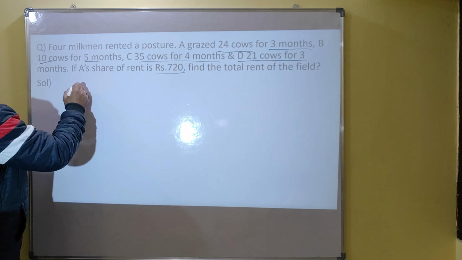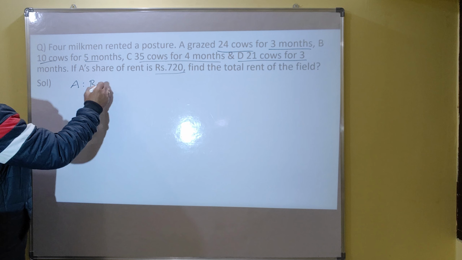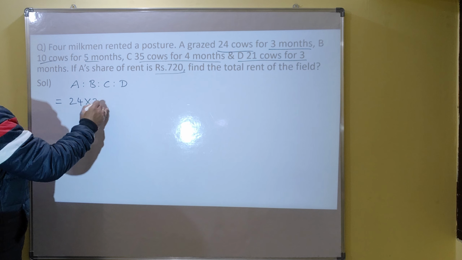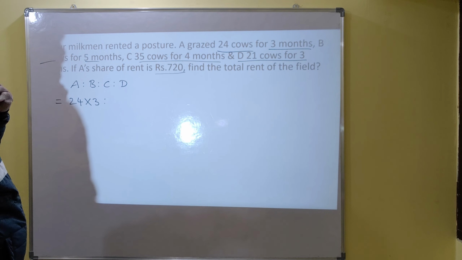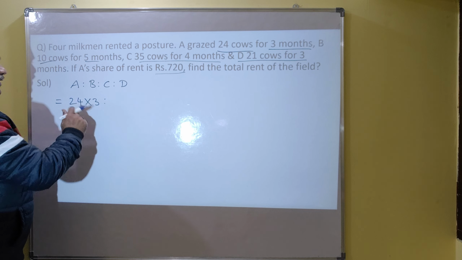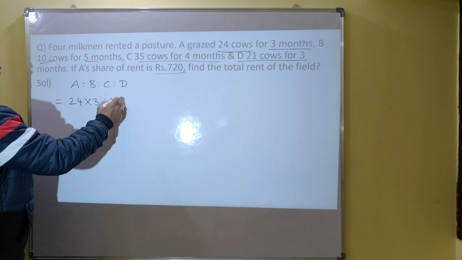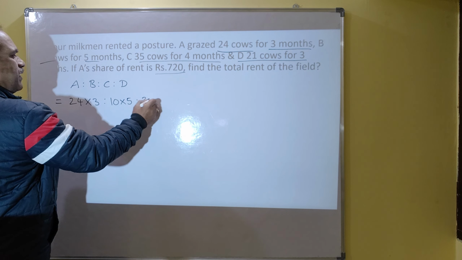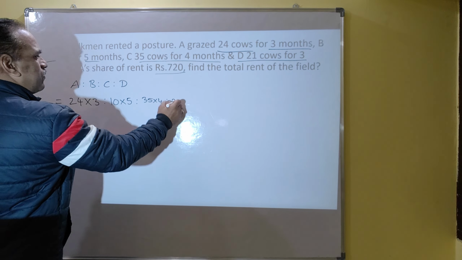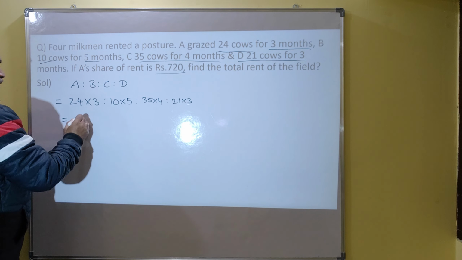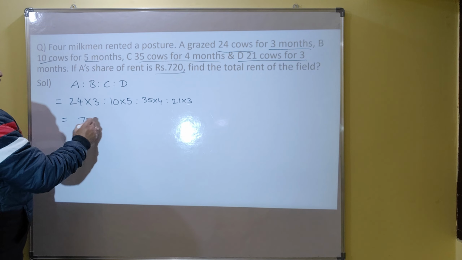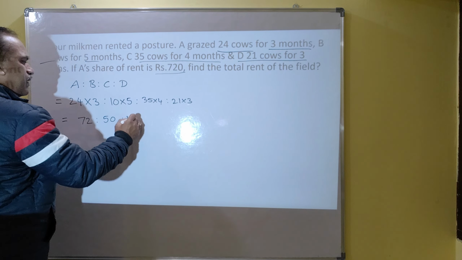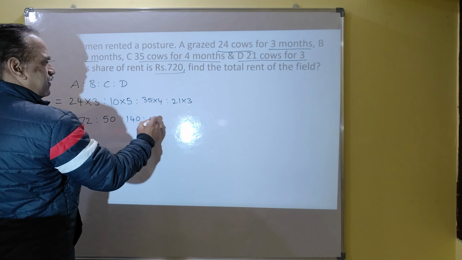A grazed 24 cows. So what we need to find is A is to B is to C is to D. A grazed 24 cows for 3 months, so the duration is 3 months for A and we have to multiply with 3. B 10 cows for 5 months. C 35 cows for 4 months. D 21 cows for 3 months. If you simplify this, what you will get is 72 is to 50 is to 140 is to 63.